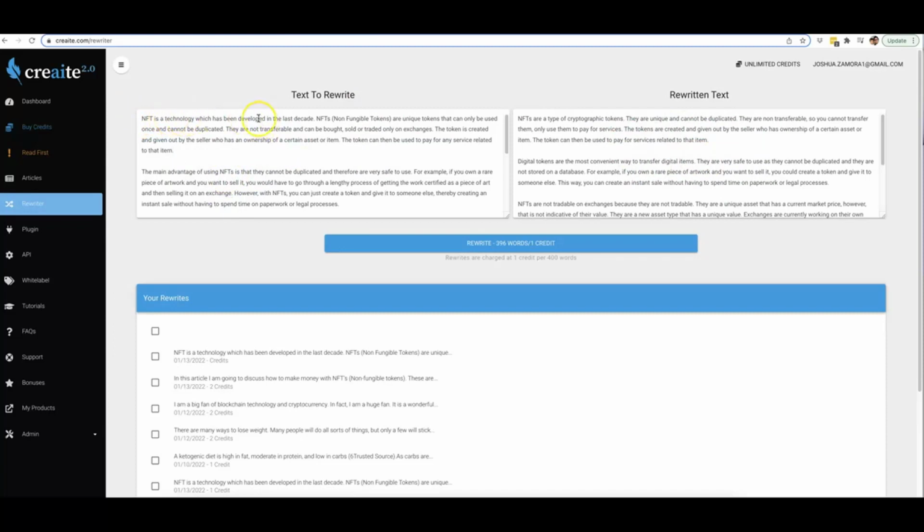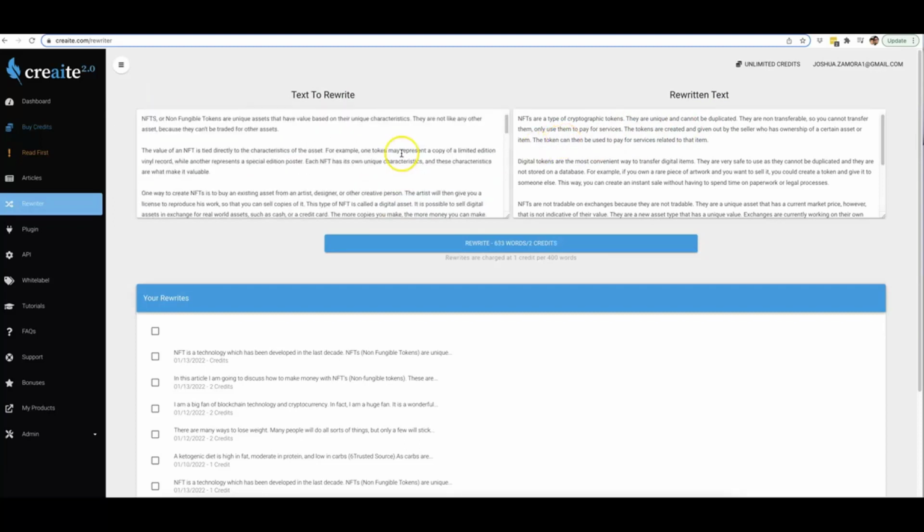NFT is a technology which has been developed in the last decade. NFTs, non-fungible tokens, are unique tokens that can only be used once and cannot be duplicated. Let me read some of this on this side. NFTs are a type of cryptographic tokens. They are unique and cannot be duplicated. So boom, it said the same exact thing. This side is a little bit shorter, but that first sentence pretty much said the same exact thing, just in a different way. All right, so let me go ahead and show you.